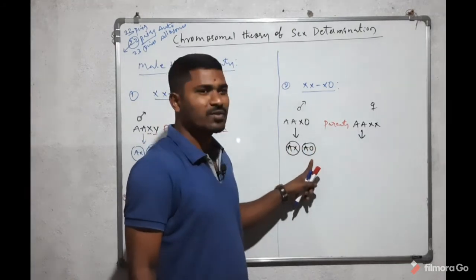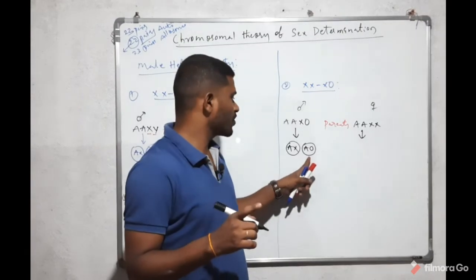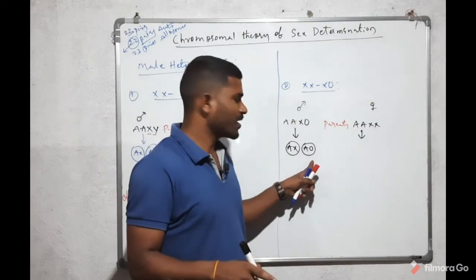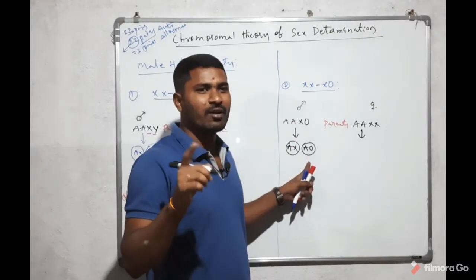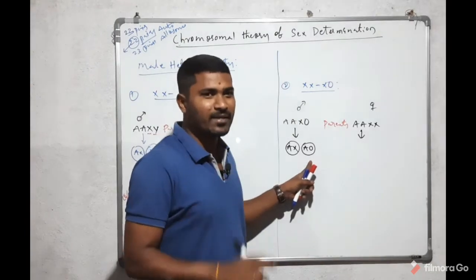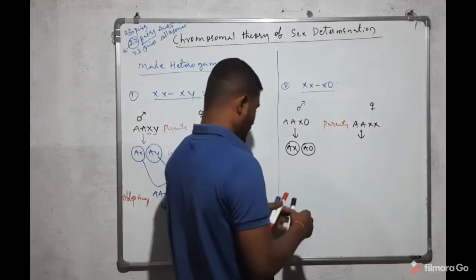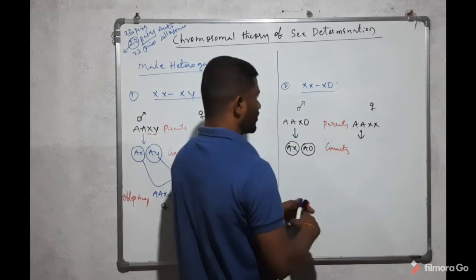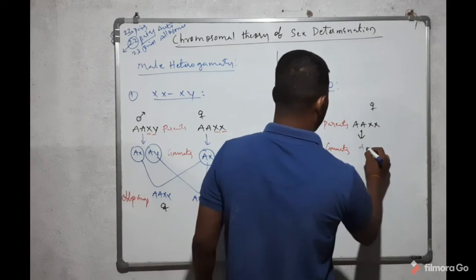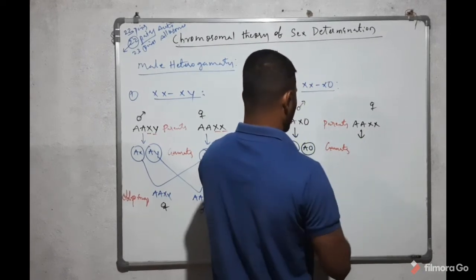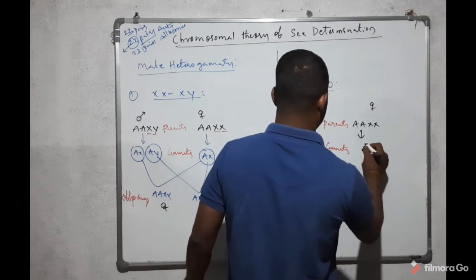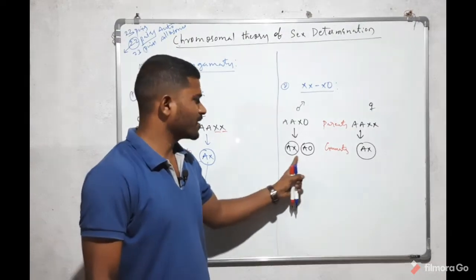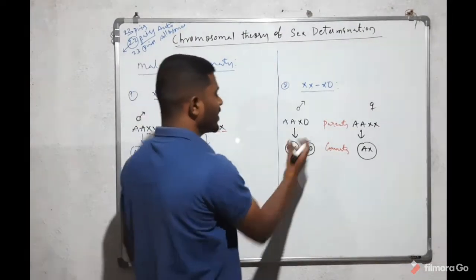AO means there is no sex chromosome in this type of gamete. AO means there is the absence of the allosome. Even though there is an absence of allosome, it can determine the sex of the organism. You should remember that. These are the gametes. The female organism produces only one type of gamete, that's why we call it homogamety. The male produces heterogametes, different gametes, so we call it male heterogamety.